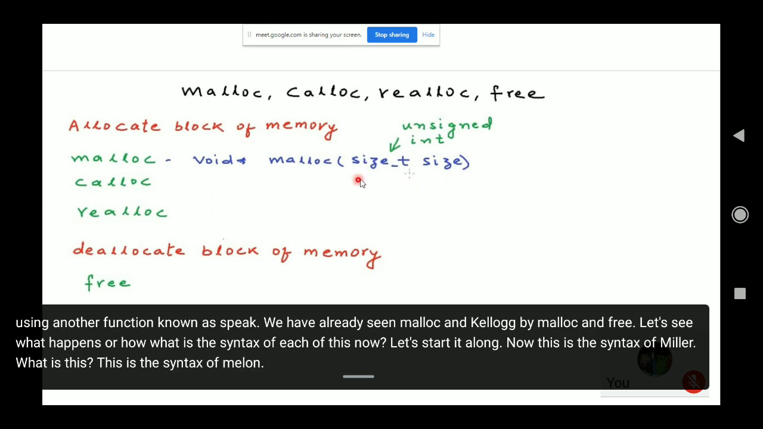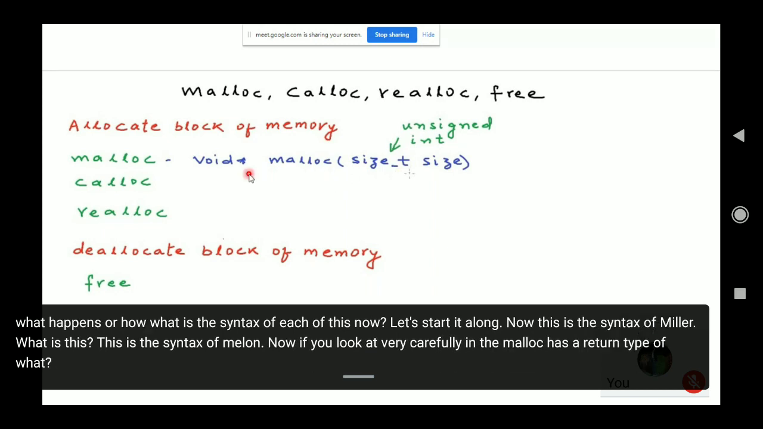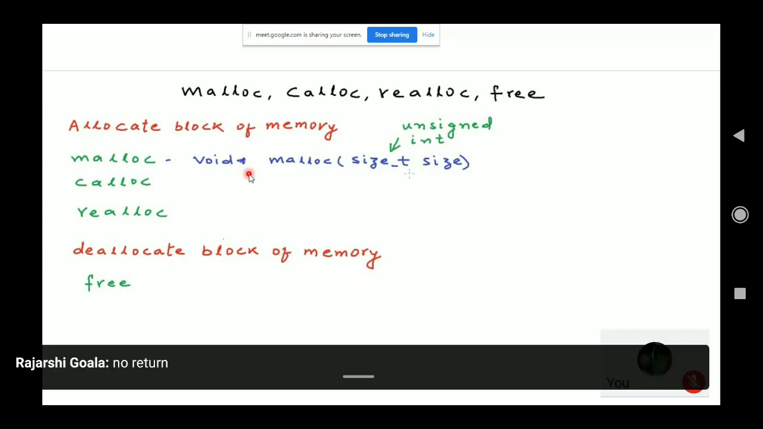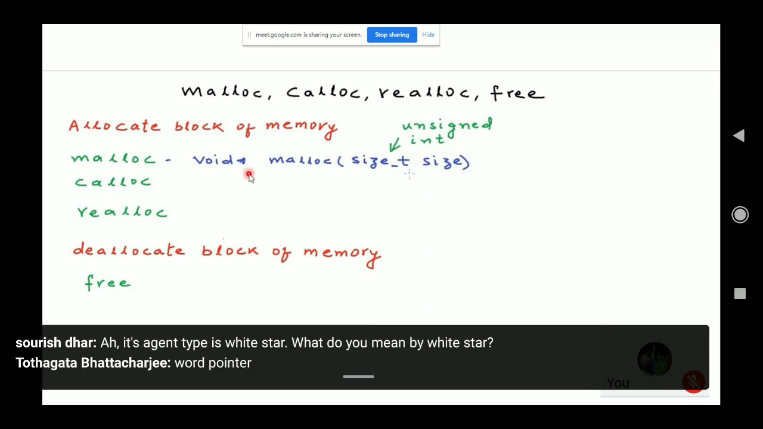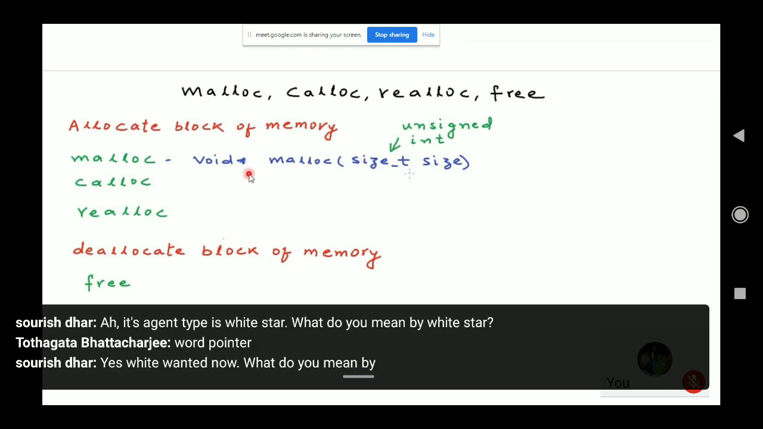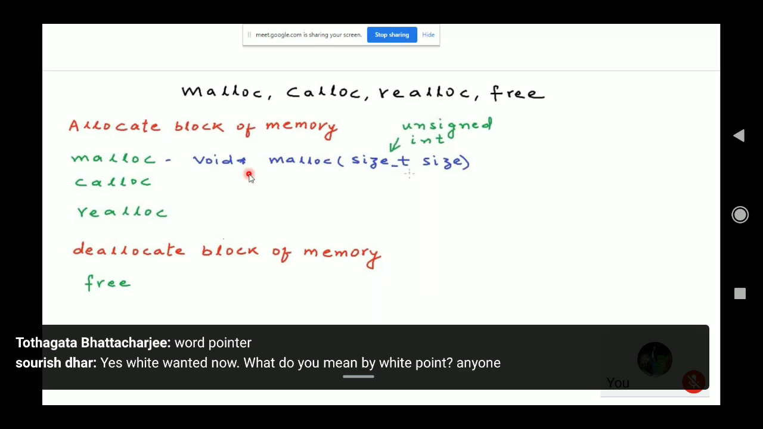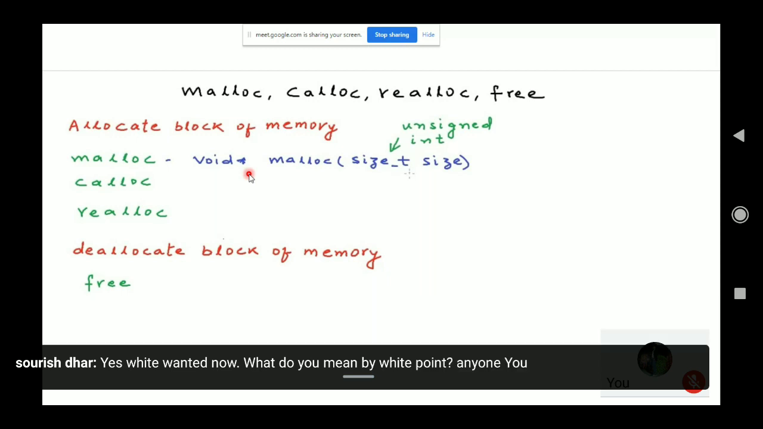If you look very carefully, malloc has a return type of what? Void star. What do you mean by void star? Its return type is void star, that is, void pointer. Now, what do you mean by void pointer? Anyone? Return nothing. Okay.